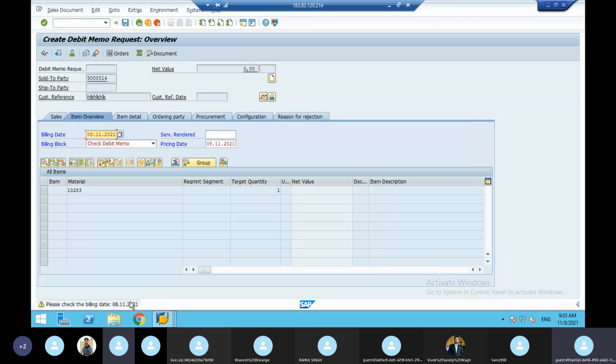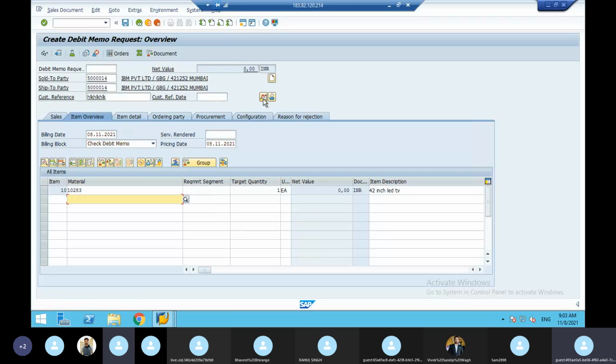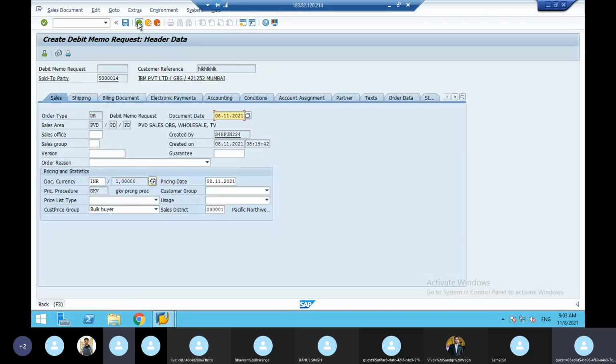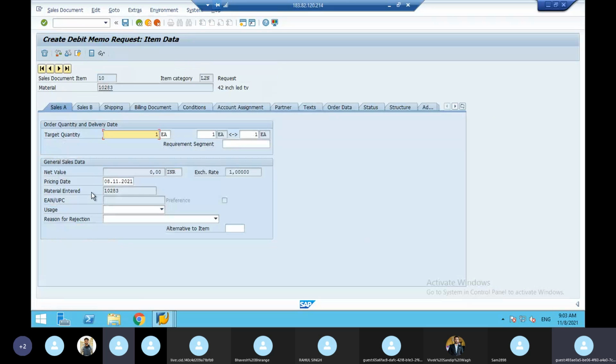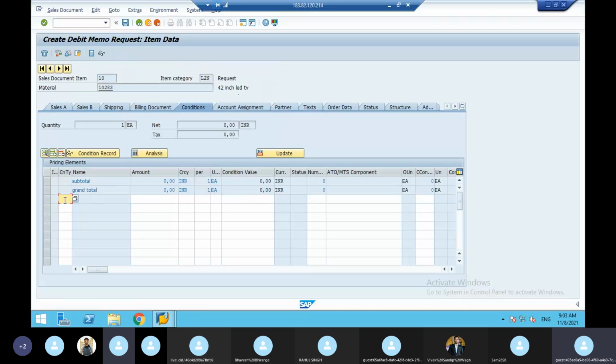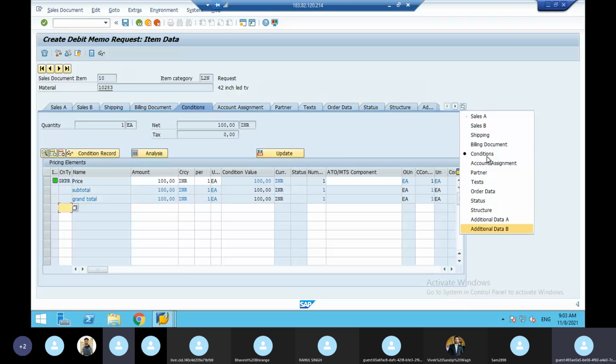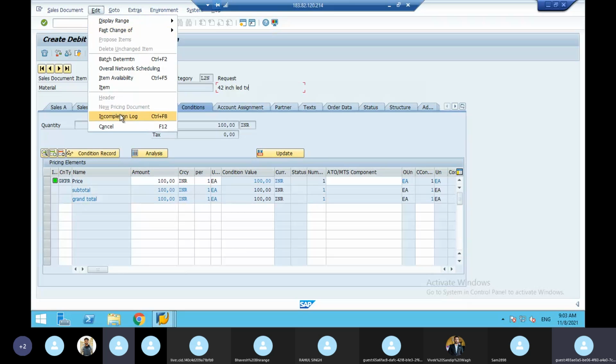So here it is referring to the billing. So it refers to the bill. So again here, header data back. Now double click on the material number. Here you go to the condition, give the price here, and here you give 100, press enter. See, there is no schedule line data. Why? It is paperwork, account adjustment work.